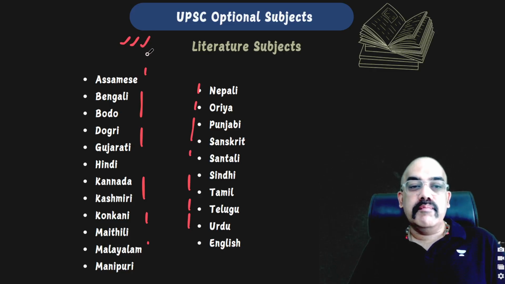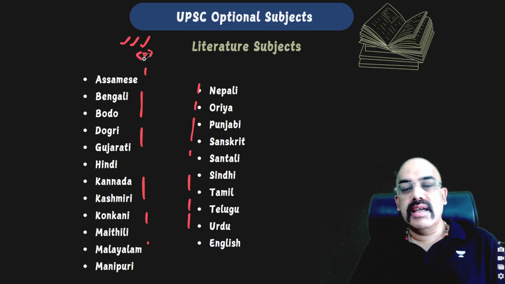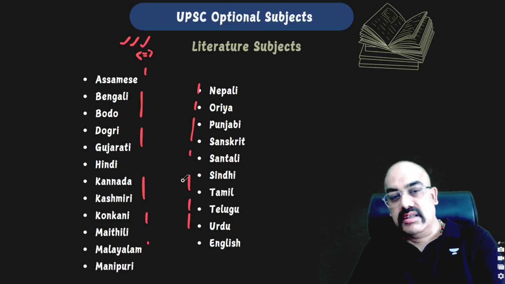You have to have postgraduate level and above understanding to crack this exam, or at least have a reasonable chance of cracking it. So just because you have read a few poems of Hindi does not mean that you should take Hindi as your literature subject. You should really know Hindi literature if you want to crack this. And the same goes for any other subject. So these are the various subjects that you can choose from as UPSC optional.